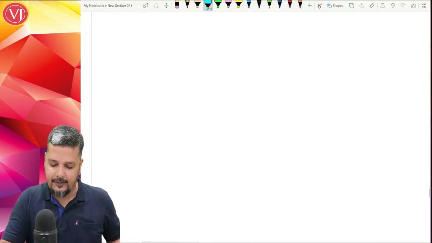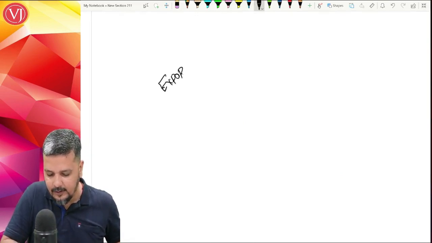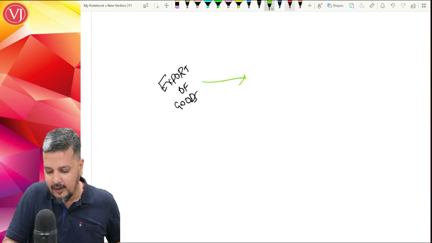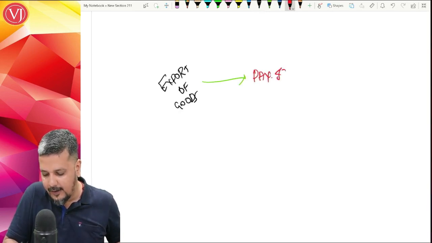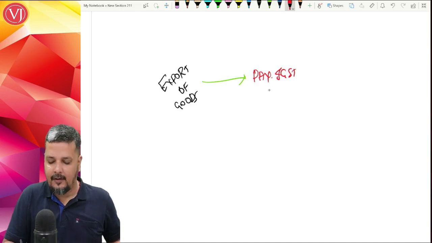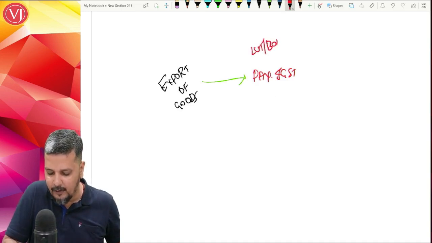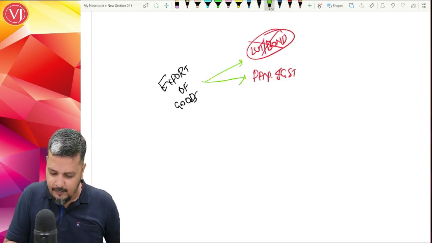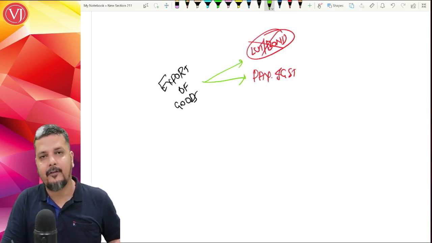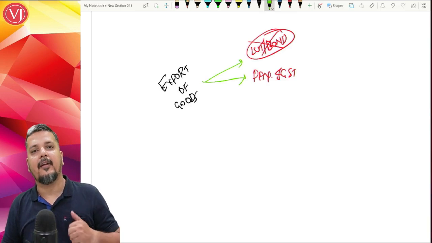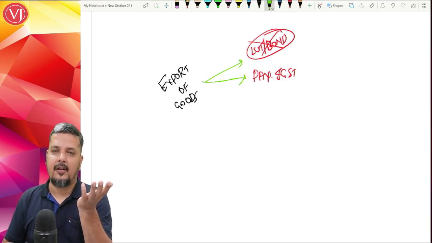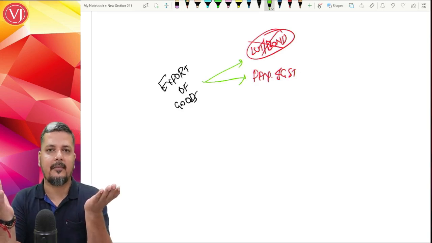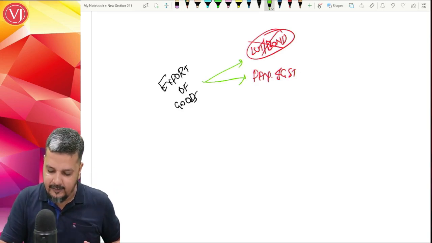So what is happening? First thing, you understand that it is dealing only with export of goods, and it is covering only in a scenario where you have gone for payment of IGST and subsequent refund. You have not gone for LUT or bond option. If you have gone for LUT or bond option, this is not applicable. You could have gone, but you have gone for payment of IGST. So you exported the goods, you filed your shipping bill or bill of export, and you filed your GSTR1 and GSTR3B. So you filed your customs document and GST returns. For this payment of IGST, you will get an automatic refund of IGST.